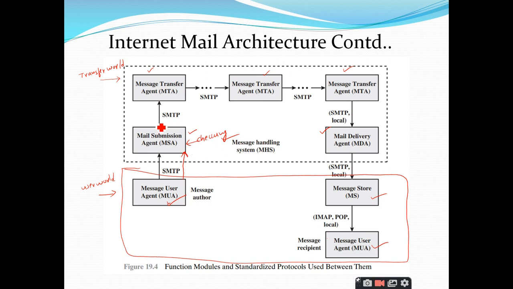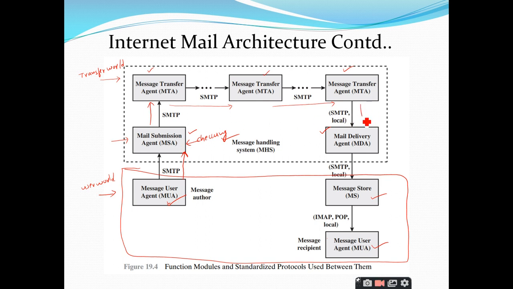Once everything is satisfied, that mail will be transferred to the mail transfer agent, and from this mail transfer agent to another mail transfer agent, and from this MTA to another MTA. Since this is done at the sending side, it is named the mail submission agent.